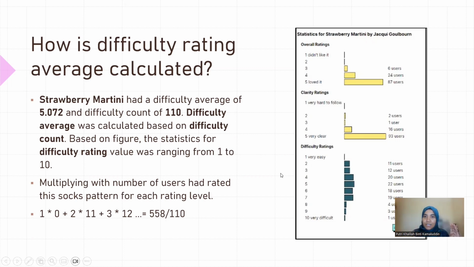So this number is multiplied with each other. 1 times 0, 2 times 11, 3 times 12, and it will be totaled up to 558, divided by 110, which is the number of users that rated the pattern. Hence, the value is 5.072. I hope it's clear how we calculate the difficulty rating average.